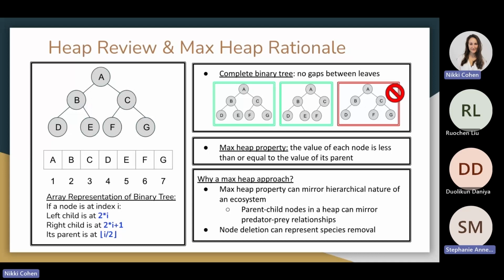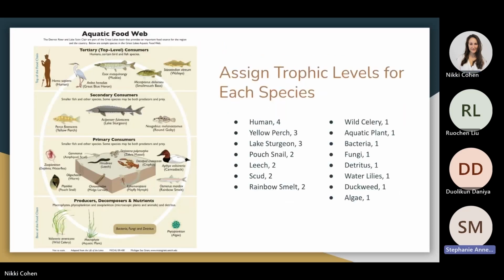And ultimately, we are using a max heap approach as our initial thought was that a max heap property can mirror the hierarchical nature of an ecosystem, with parent-child nodes in a heap mirroring the predator-prey relationships, with the trophic level of a predator always being greater than that of its prey. We were also thinking that node deletion would be able to represent species removal, and the subsequent number of swaps needed to rebalance the heap would in some way measure the impact of removing a species on the particular ecosystem we are examining. So, for the sake of example, we are going to use this more specific example of a food web which was discussed earlier.